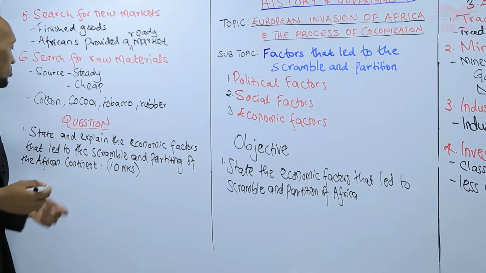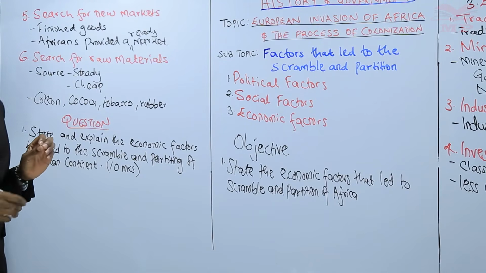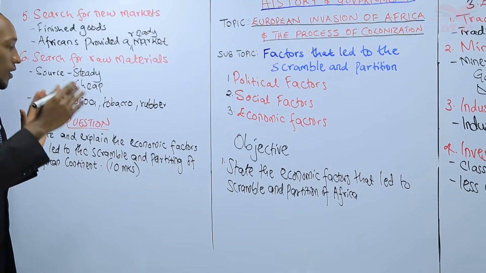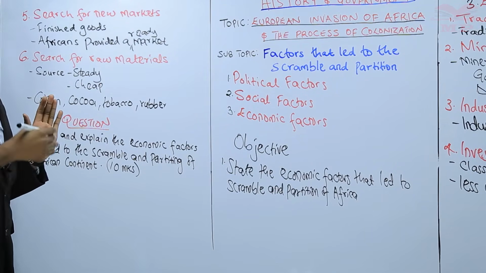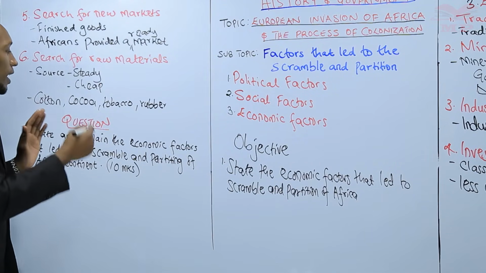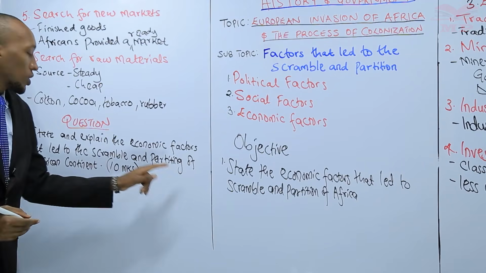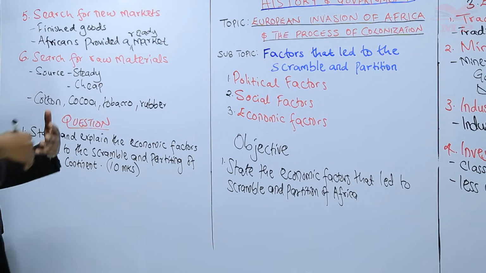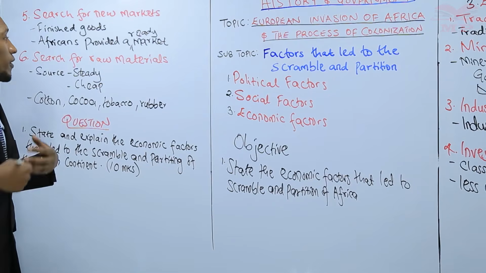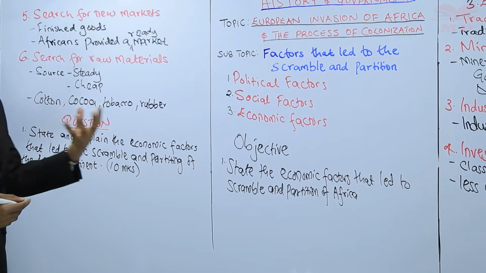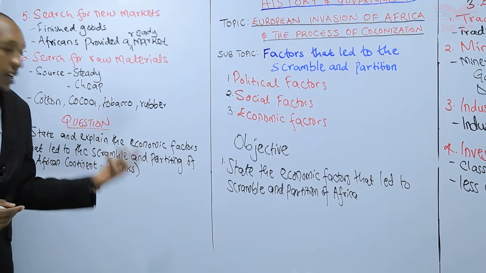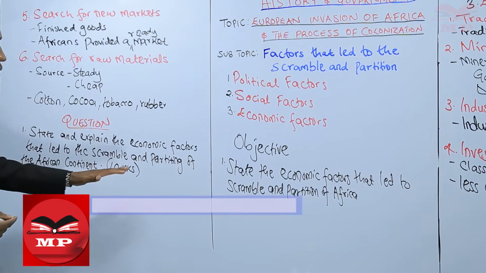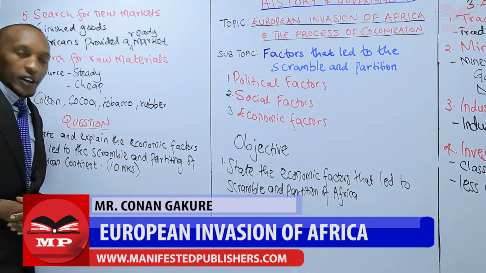So in history, that means you have to state the factor and then explain briefly how that factor led to the scramble and partitioning of Africa. And we have done that, or I have tried to explain to you, giving you different ideas of how these factors led to the scramble and partitioning of Africa.